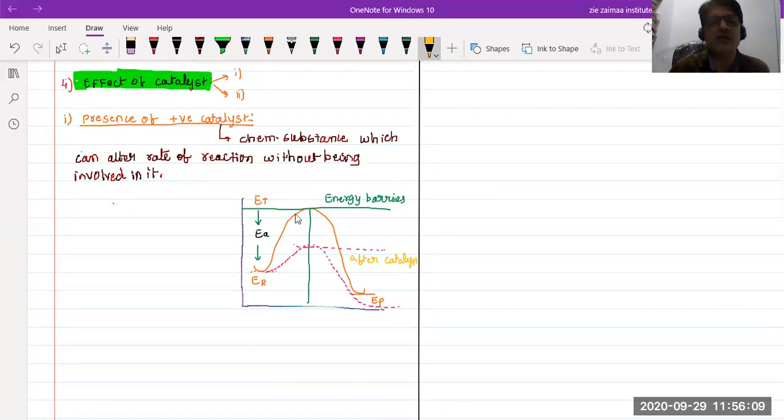But what about this one? This is nothing but before catalyst. It may take that much time to complete the reaction. But whenever we add a positive catalyst, the energy of activation is lowered enough, and the path of the chemical reaction is changed. I think you got my point.